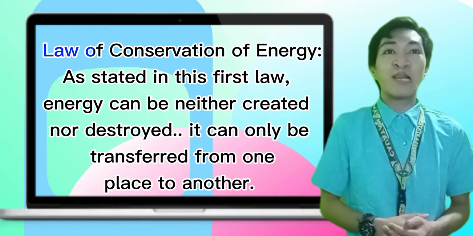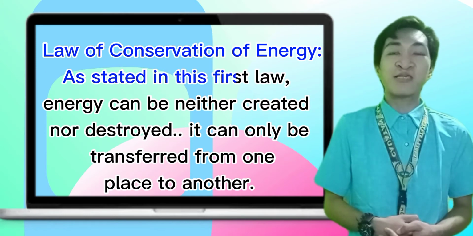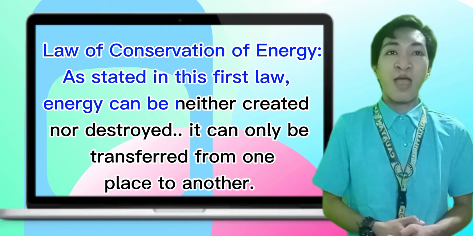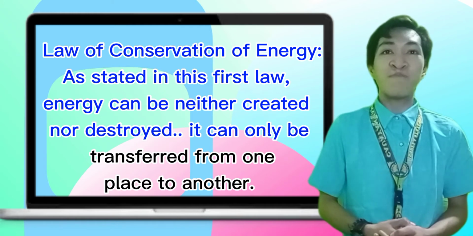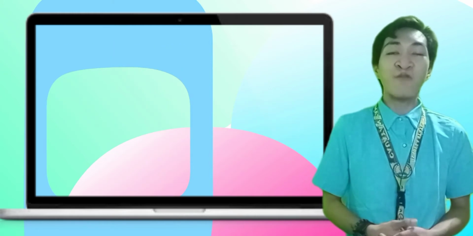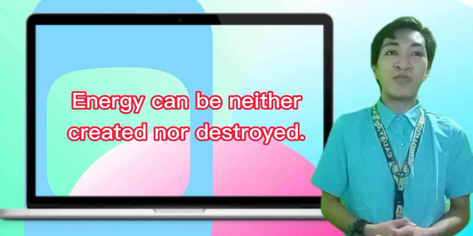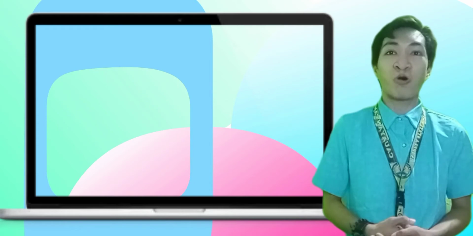First, we will have the first law, the conservation of energy. As stated in the first law, energy can be neither created nor destroyed. It can only be transformed from one place to another. As I've said, energy can be neither created nor destroyed. This energy has different forms.